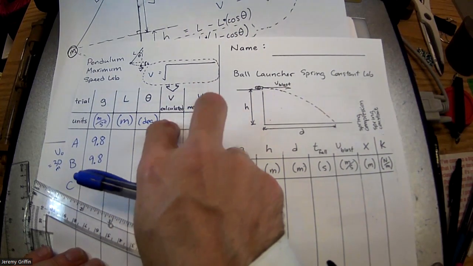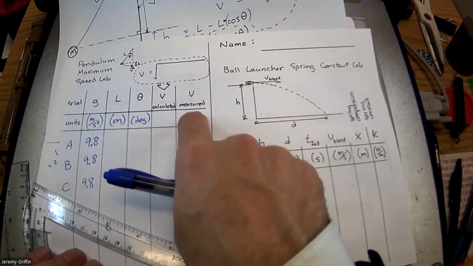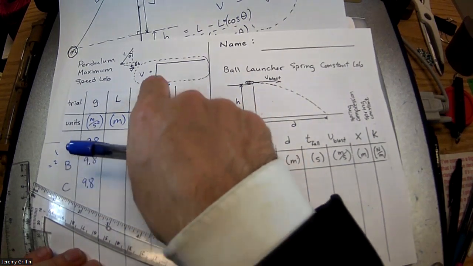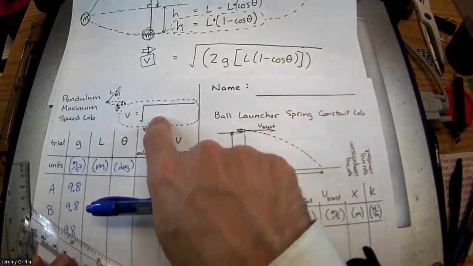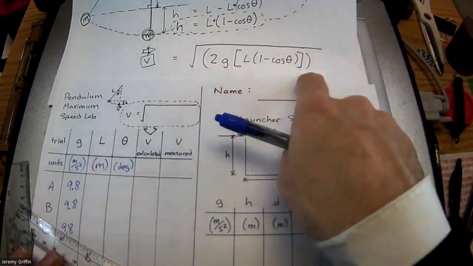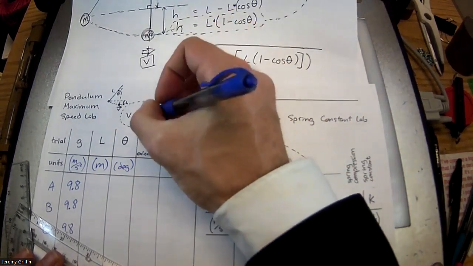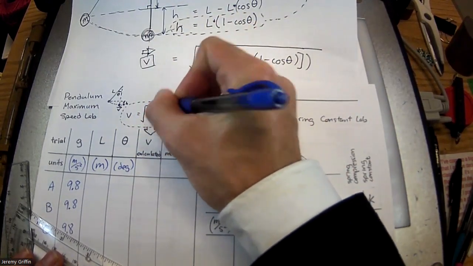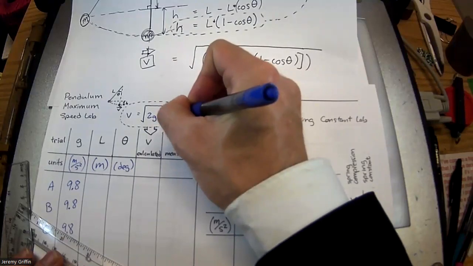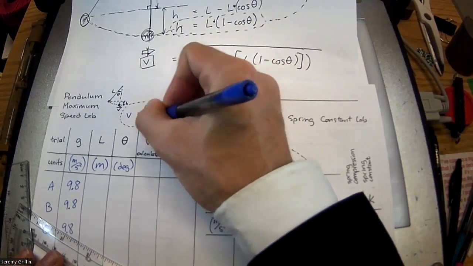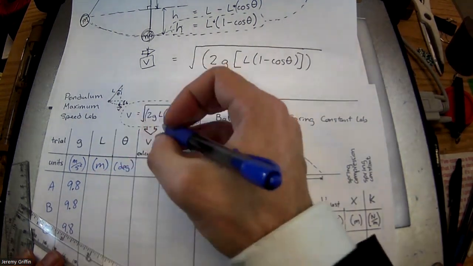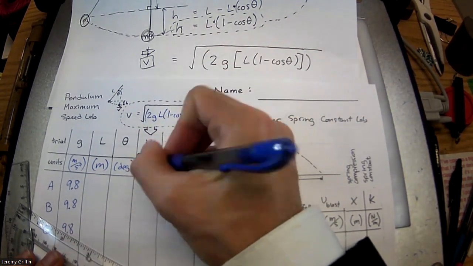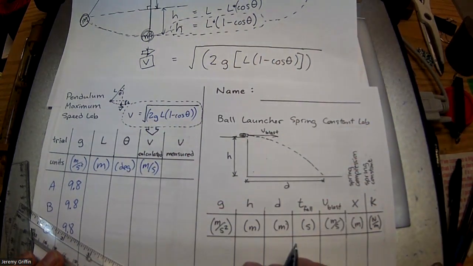Now, there are the last 2 columns of this table, which are both v. There are 2 different perspectives of v. One's the calculation and one's the empirical measurement. I set up the calculation for you guys. I said v is the square root of. You know what goes inside that square root? It's this expression right here. 2 g L times 1 minus cosine theta. So you guys can calculate that, right? And of course, that'll be in meters per second because everything's in base SI units. True? You guys got that?